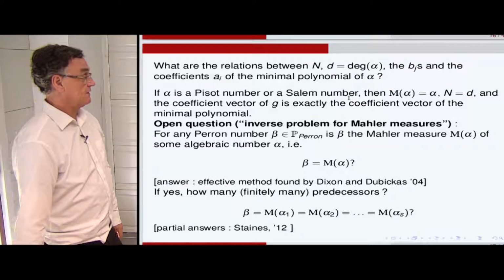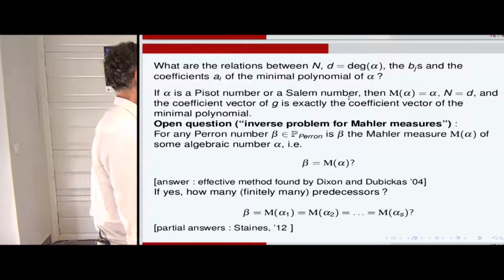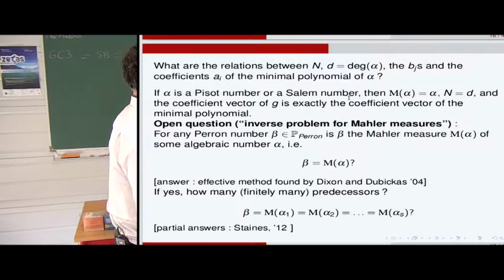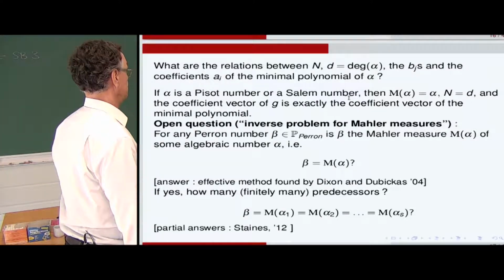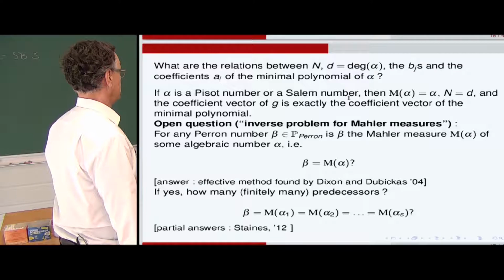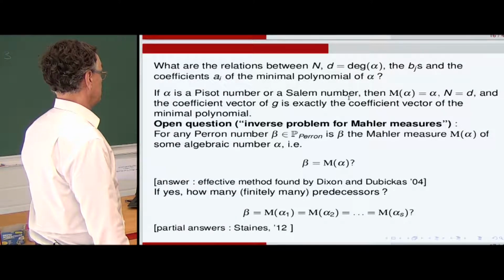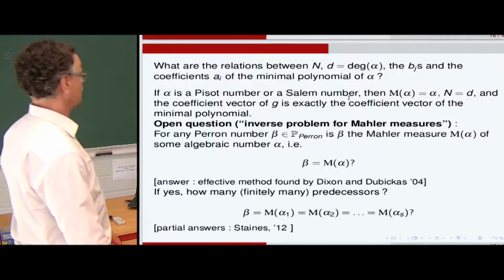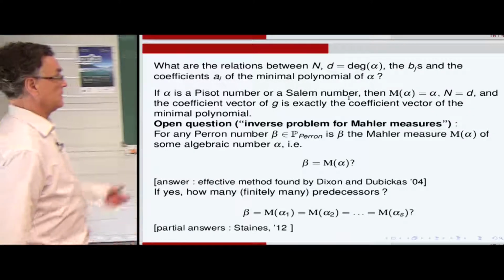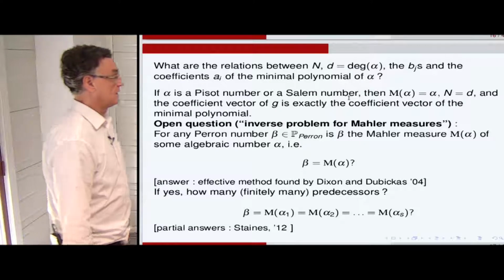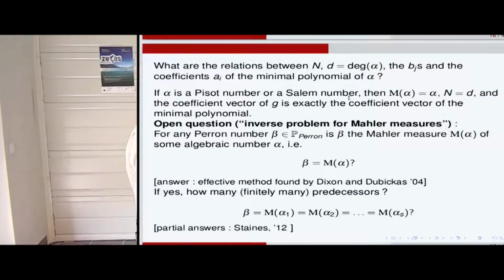There is an effective method found by Dixon and Dubickas, but effective but not complete. And if yes, how many? Finitely many predecessors, alpha 1, alpha s?